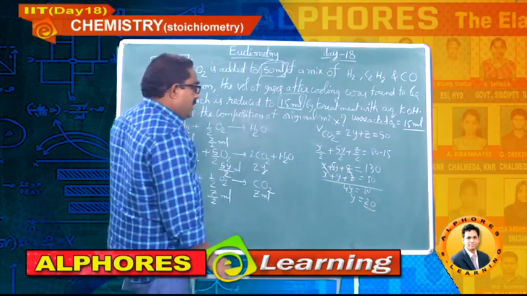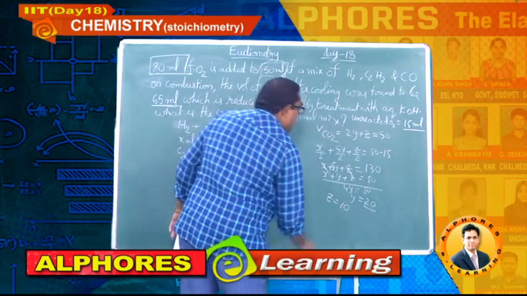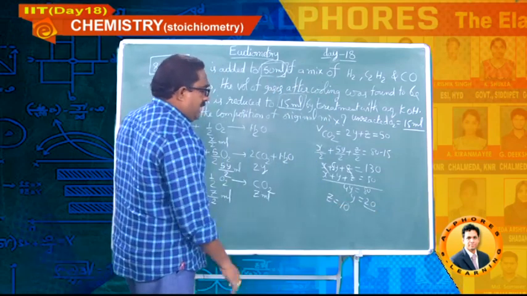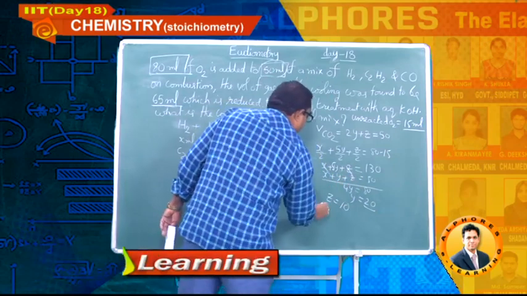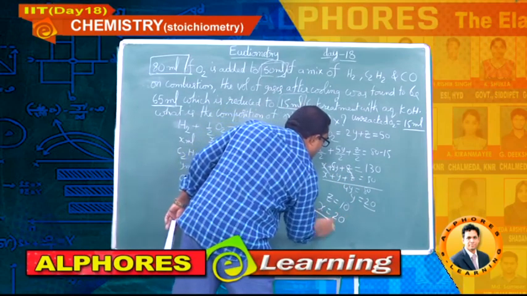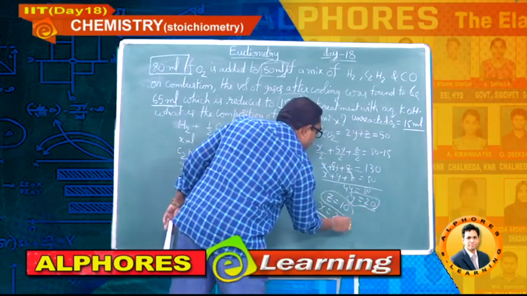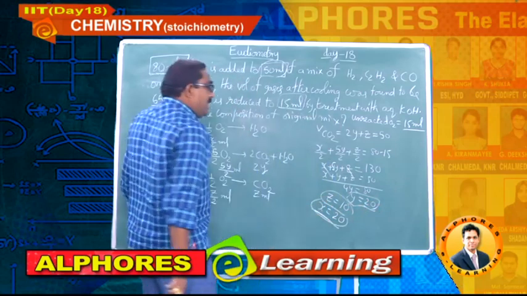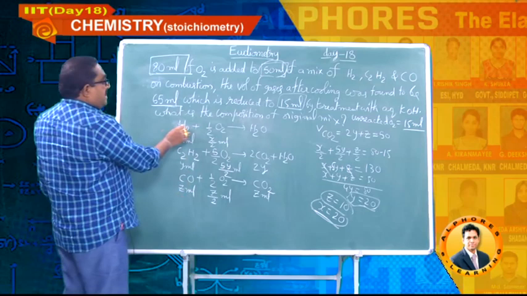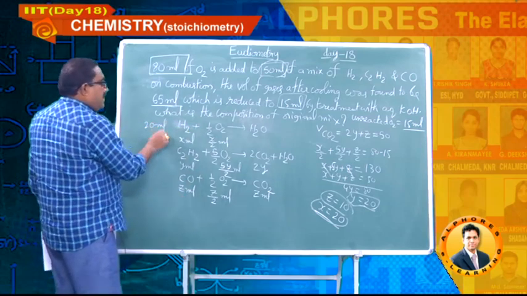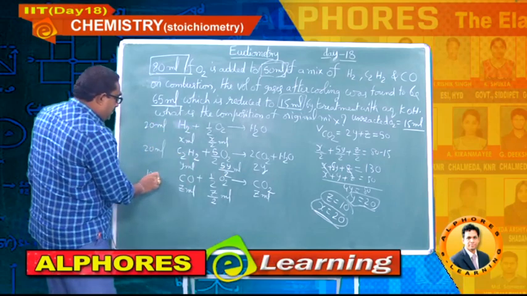y equal to 20. So immediately you can substitute here. You will get z equal to 10. y equal to 20, z equal to 10. That is 30. Remaining x is also equal to 20. So finally you got x as well as y and also z. x equal to 20 ml. So hydrogen, considering x, answer is 20 ml. Acetylene, also y, 20 ml. Carbon monoxide is 10 ml.